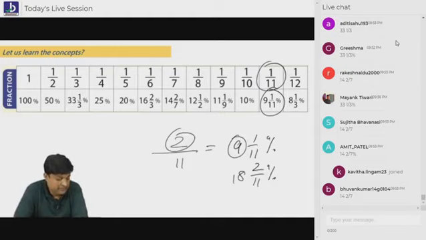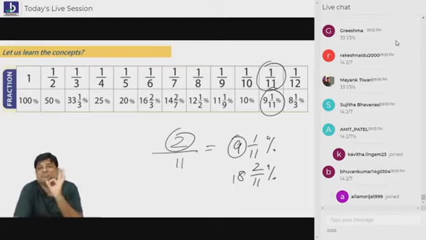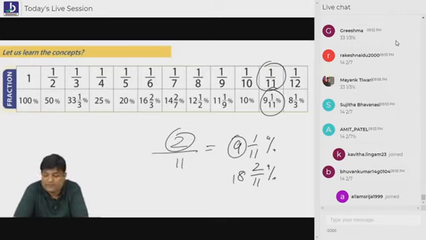समझ में आ रहा है सुभाषमिता? That's good. Perfect. Perfect. Genius all you people are. Are you understanding, everybody?